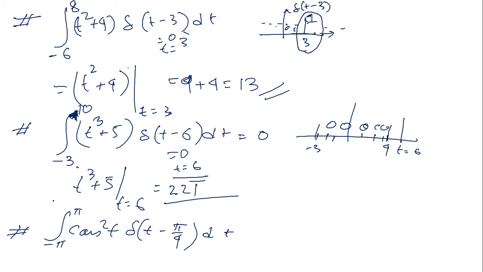So in this case I need to put the argument equal to 0 here. So whenever I replace it equal to 0, t equals to pi by 4. So is pi by 4 within this limit or not? Yes, sir, within this limit. So we can directly put the value of pi by 4. So cos square t at pi by 4.